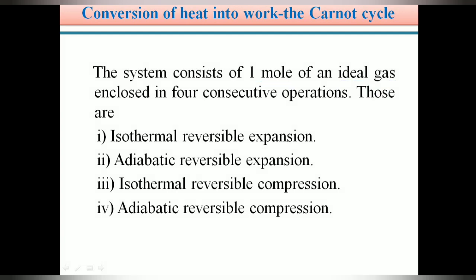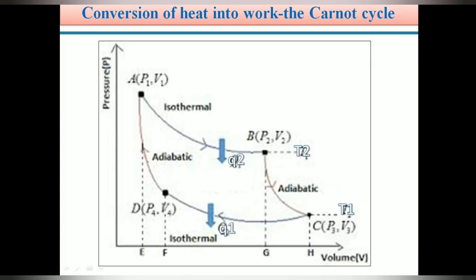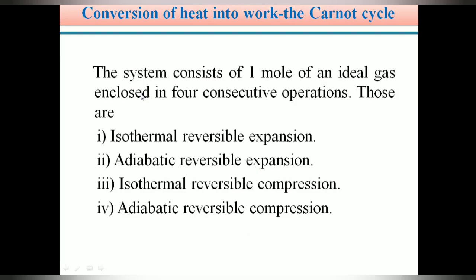In the Carnot cycle, we draw a plot. In this plot, we take pressure P on the y-axis and volume on the x-axis. Here we operate the isothermal reversible expansion. This is our first operation.